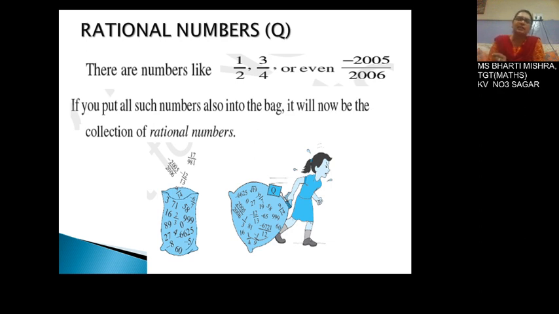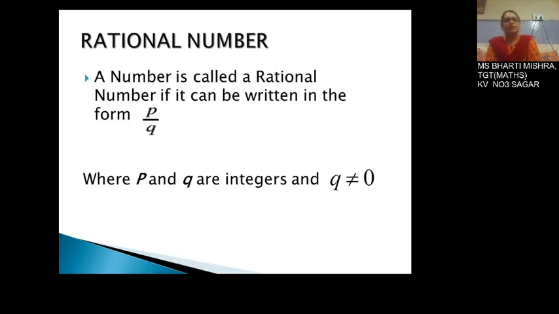You have studied in class 8, and even it was defined the meaning of rational number in class 8. A number is called a rational number if it can be written in the form of P upon Q, where P and Q are integers and Q is not equal to 0.